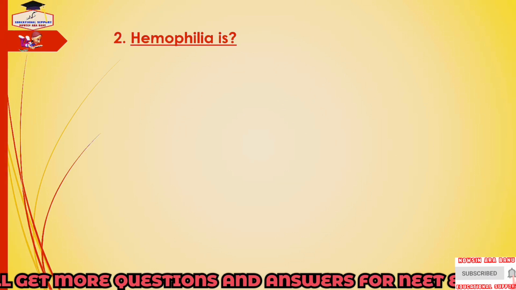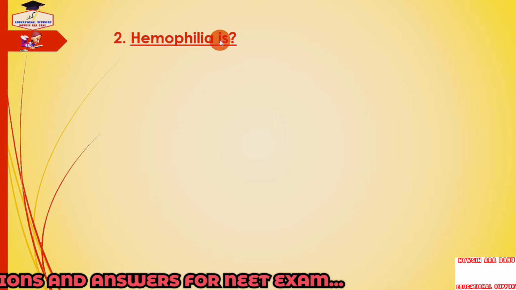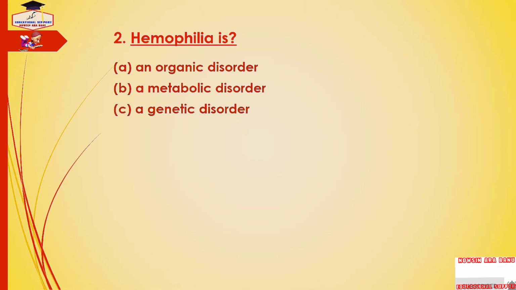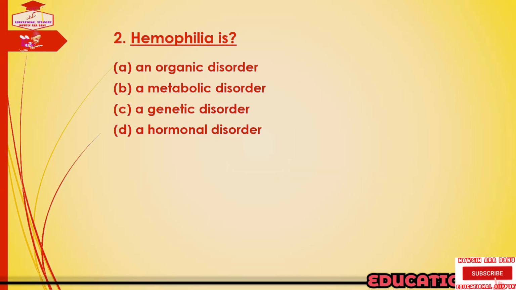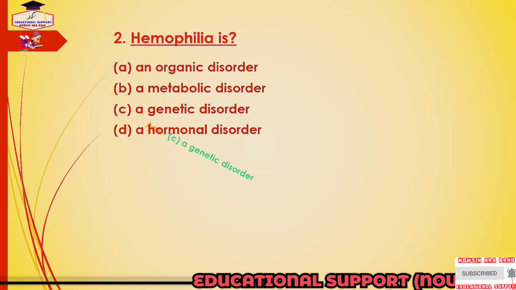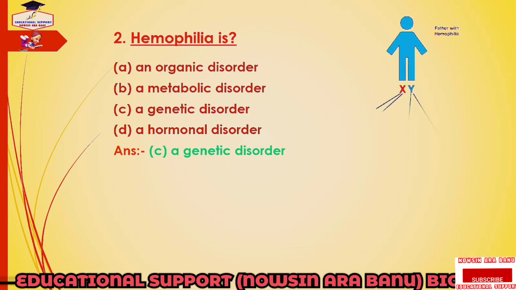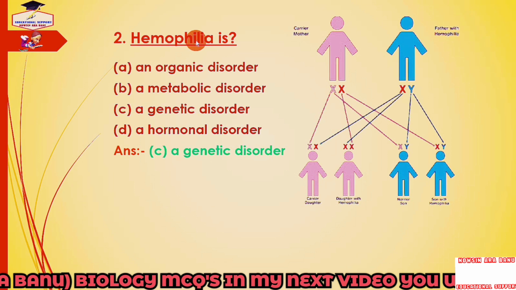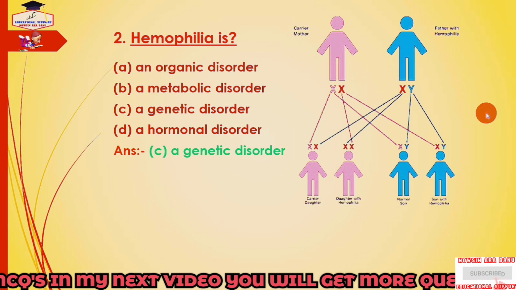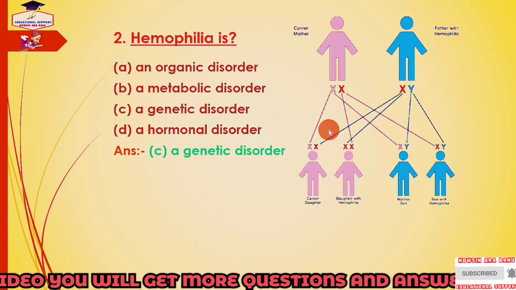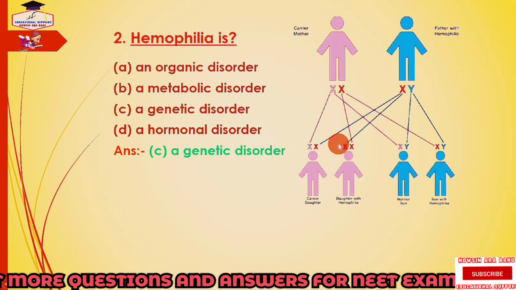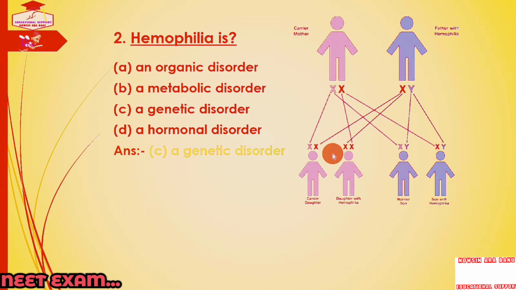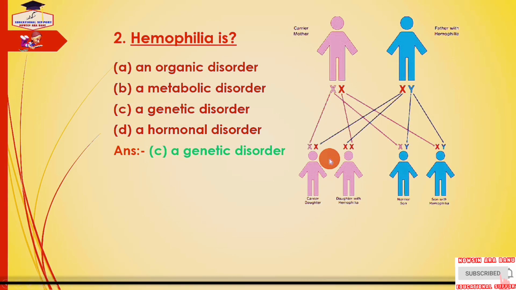Next question is, hemophilia is an organic disorder, a metabolic disorder, a genetic disorder and a hormonal disorder. So the answer is a genetic disorder. Do you know what is hemophilia? Hemophilia is usually an inherited bleeding disorder in which the blood does not clot properly. This can lead to spontaneous bleeding. Blood contains many proteins called clotting factors that can help to stop bleeding.